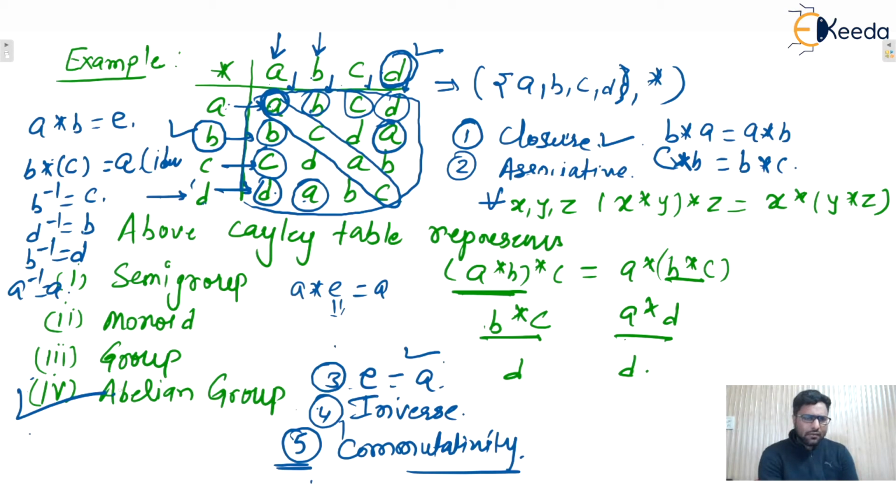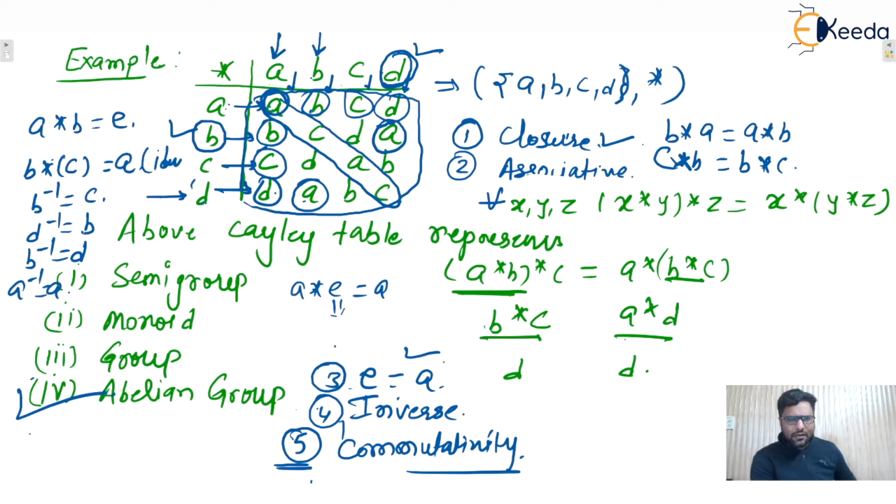So if any table is given to you, and every row has unique elements, that means there is no repetition in any row, as well as no repetition in any column, then the inverse property will definitely be satisfied. Why? Because the inverse property says that there must exist a unique inverse for every element. So if no element is repeating inside any row or any column, then the inverse property is guaranteed to be satisfied.